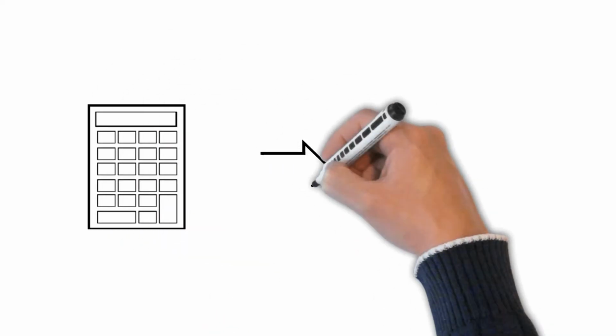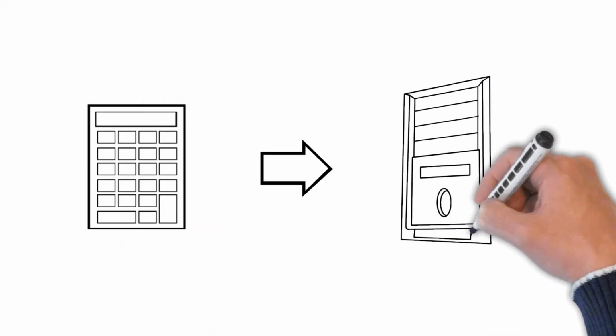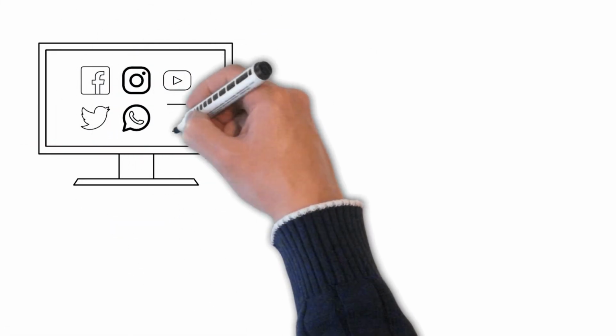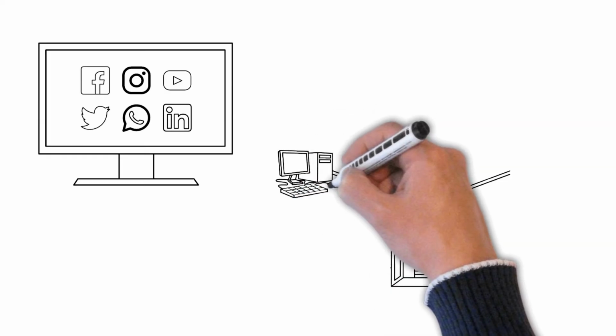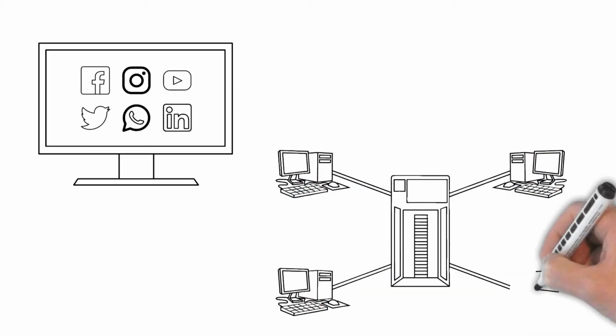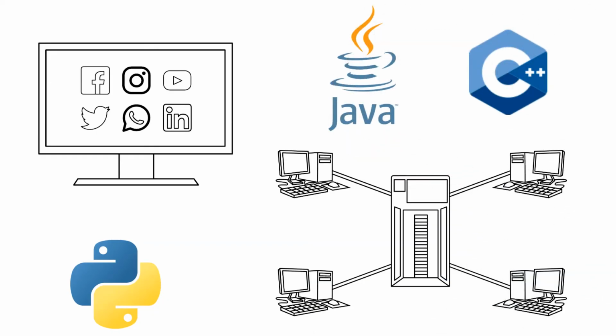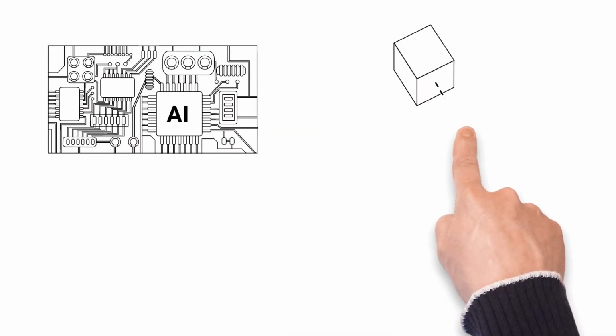Binary code is at the heart of every digital device, from the simplest calculator to the most powerful supercomputer. It's what enables us to create software, develop apps, and connect with each other in the digital age. Its influence, however, doesn't stop there. It's also the foundation of computer programming languages, such as Python, Java, and C++. These languages allow developers to write instructions that computers can understand, ultimately giving rise to the software applications we use every day. Moreover, binary code is crucial for modern technologies like artificial intelligence, blockchain, and quantum computing.